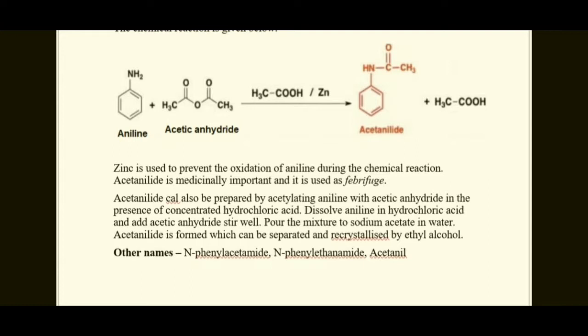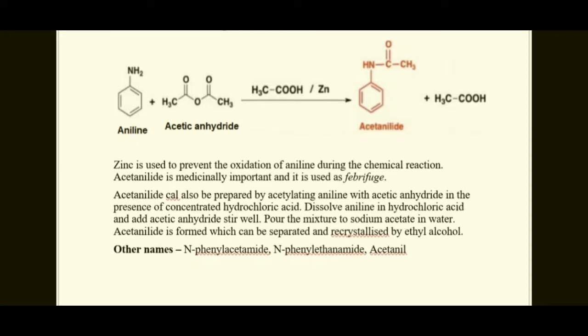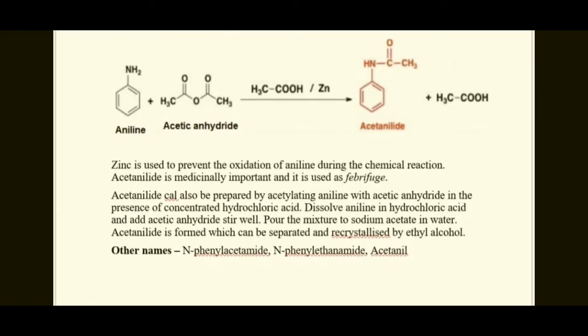Dissolve aniline in hydrochloric acid and add acetic anhydride, stirring well. Then pour in a solution of sodium acetate in water, and acetanilide is formed, which is separated and recrystallized from ethyl alcohol. The formula of acetanilide is benzene NHCOCH3.